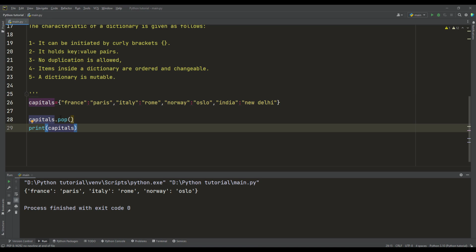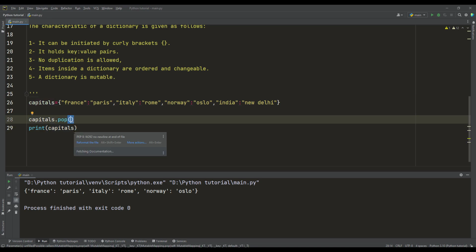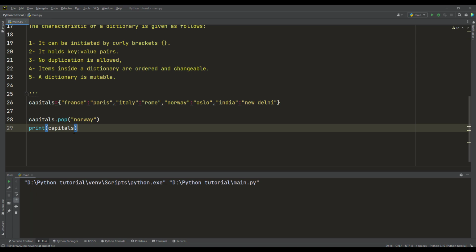Here it removes the country based on the key, not the last element: it removes the key and the value of the country you submit. For example, I want to remove Norway. When I print the new dictionary, it will not contain Norway.